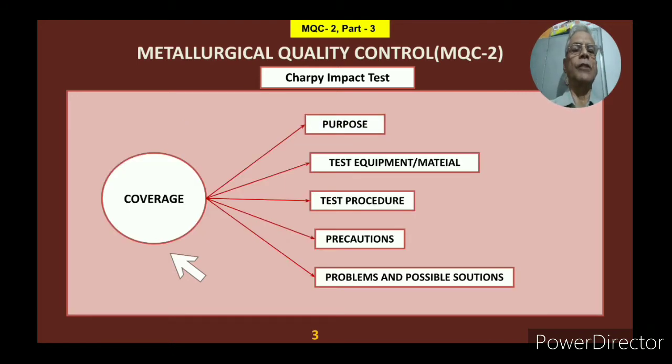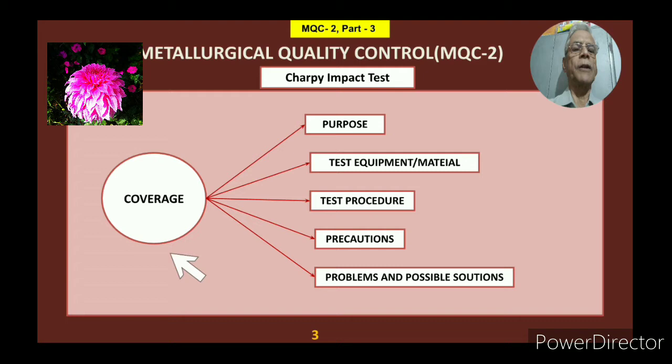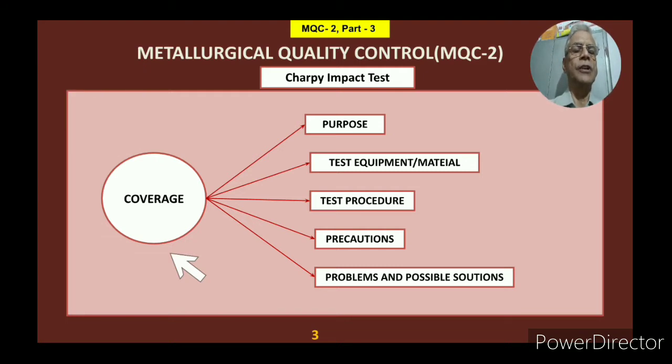So what I am going to cover in this video is, first of all, the purpose, then test equipment or material, test procedures, precautions to be taken during testing, problems and possible solutions, and application.